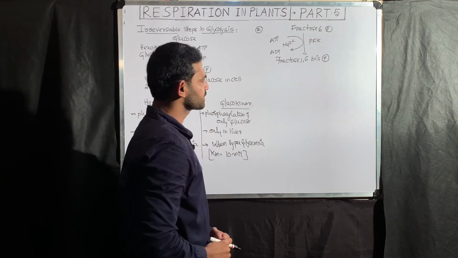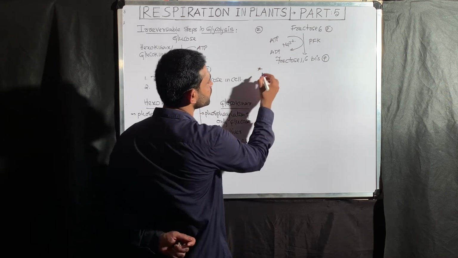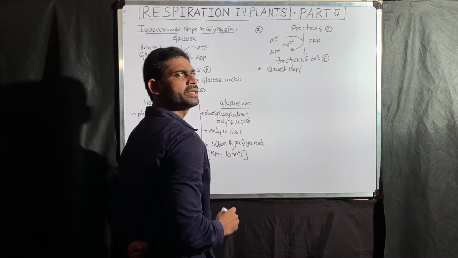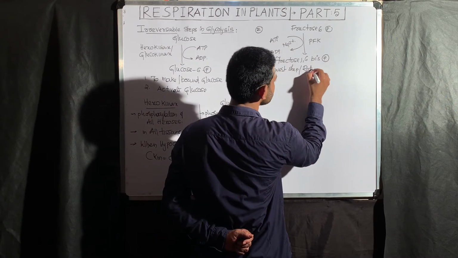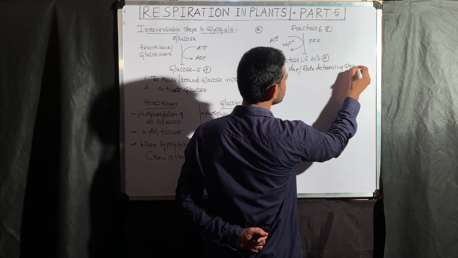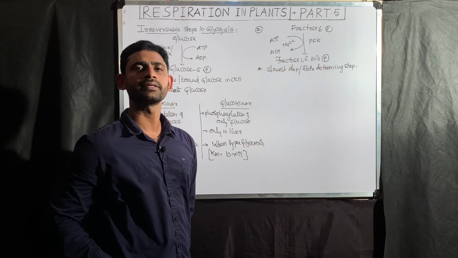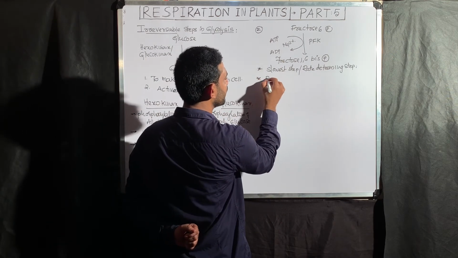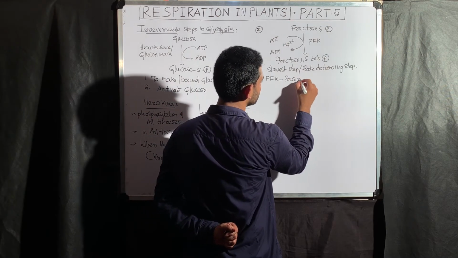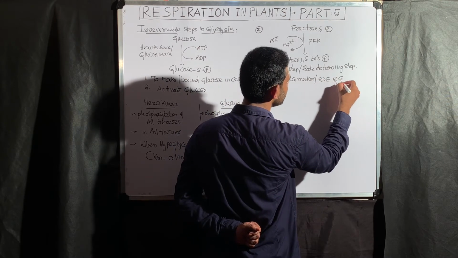Here the first point about this reaction: this reaction is the slowest step. When I say slowest step, what does it mean? This step is a rate determining step. The rate determining step of glycolysis is the conversion of fructose 6-phosphate to fructose 1,6-bisphosphate. This enzyme phosphofructokinase is the pacemaker of glycolysis, or the rate determining enzyme of glycolysis.